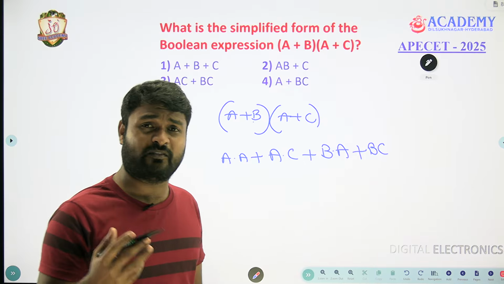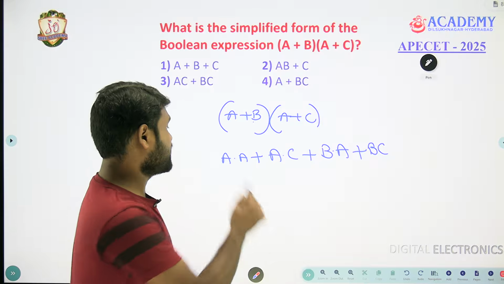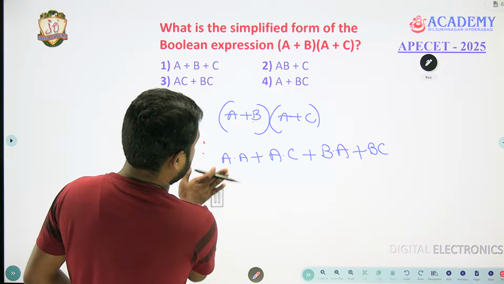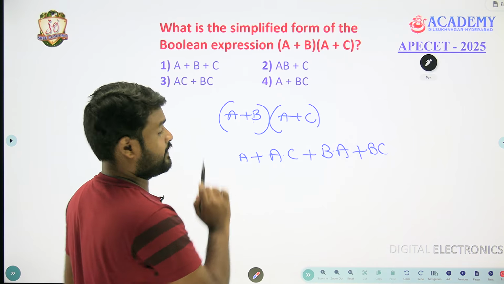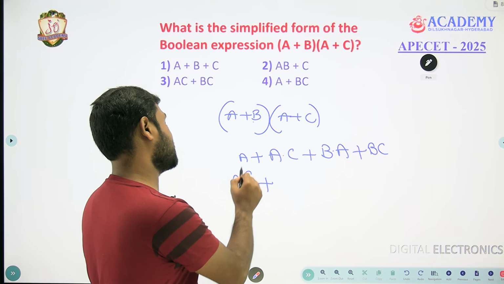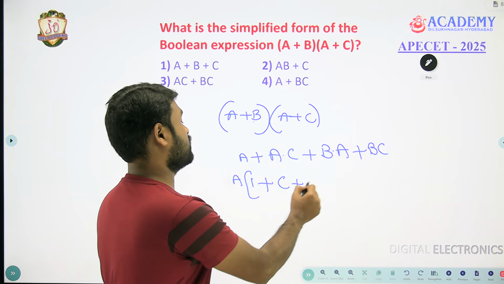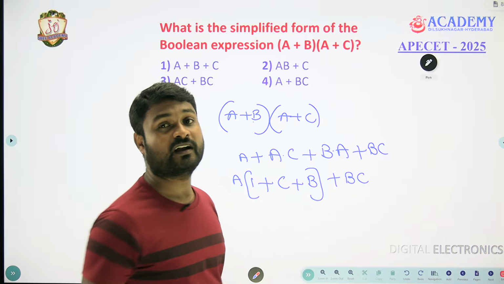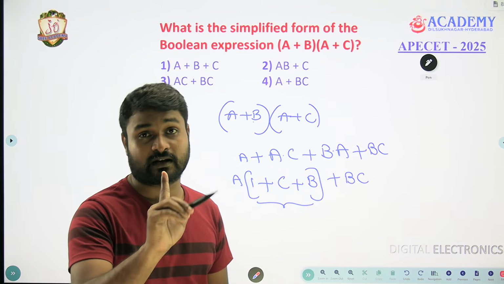If you take a common in all, a.a is a itself. So I am keeping only a single a, since a.a is a. If I take a common outside, 1 plus, here c is there, here b is there. The remaining things are b and c.